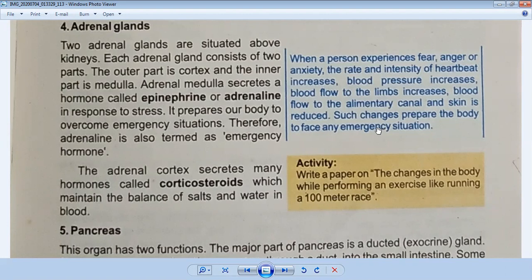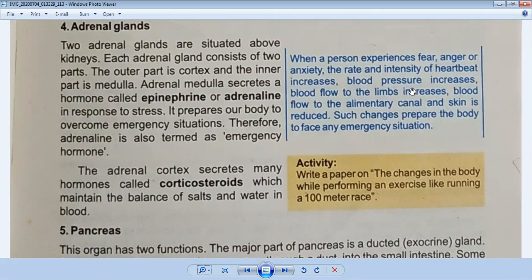For example, if you hear any news, if there is a sudden death, if there is a sudden accident, what is the condition of a person at that time? A person experiences fear, feels anger, feels anxiety, and the rate and intensity of heartbeat increases. Definitely in certain situations our heartbeat begins to increase. And blood pressure increases because the ratio of salts and water is increased inside our body. And blood flow to the limbs increases. Definitely towards our limbs the flow of blood is increased.